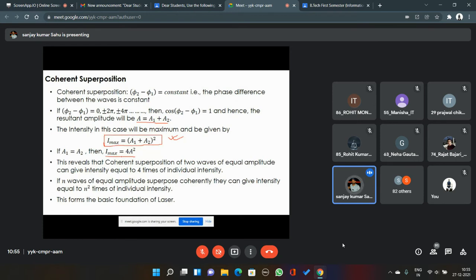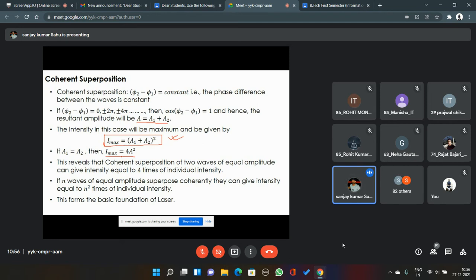If those waves are not coherent with each other, if we are not making them coherent, they will not superpose with each other and you won't get laser operation. For laser operation to happen, this coherency is the most mandatory condition.